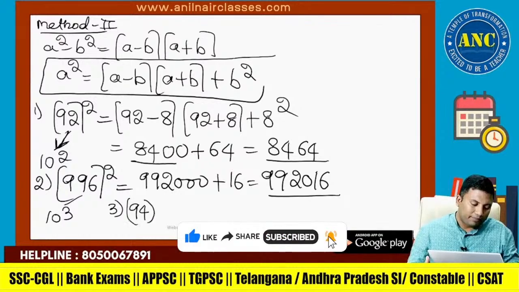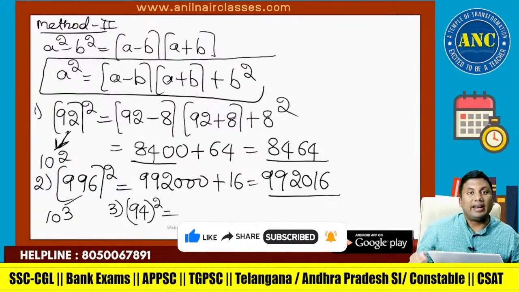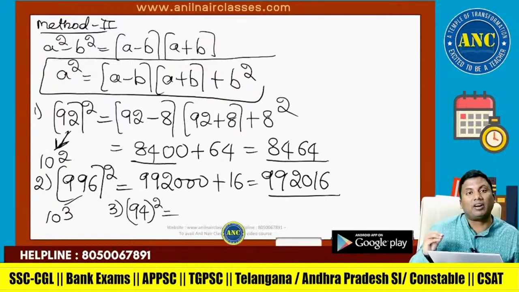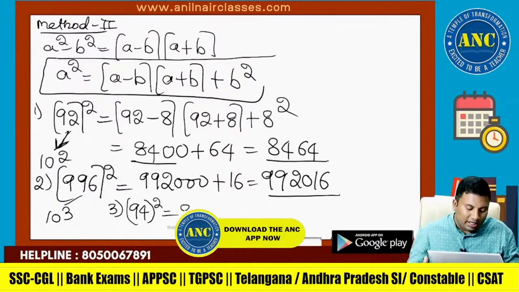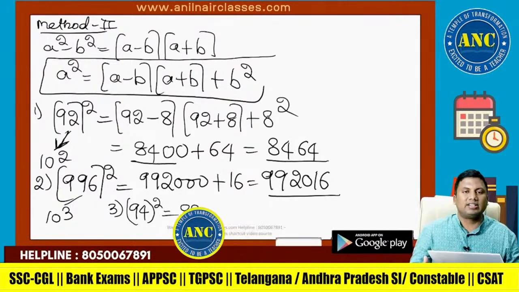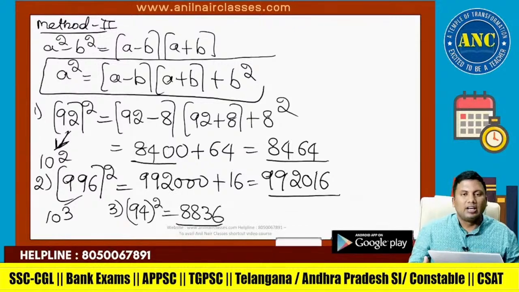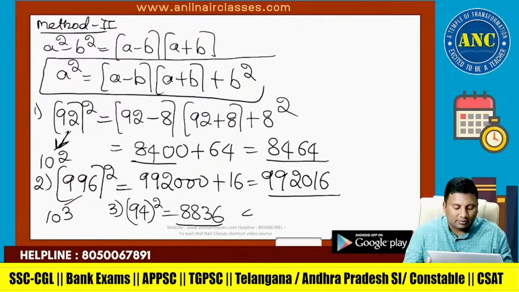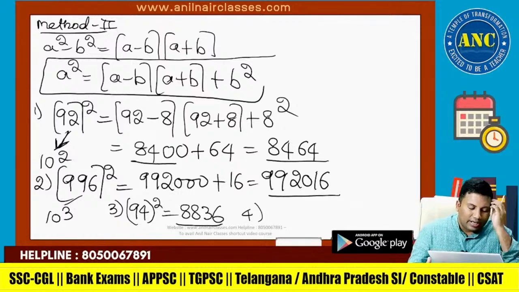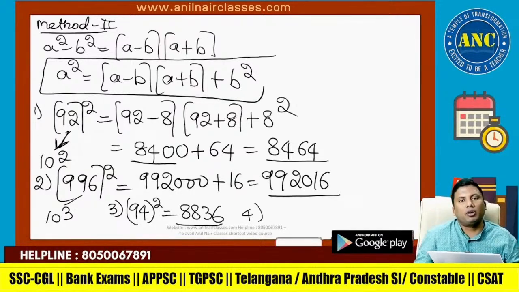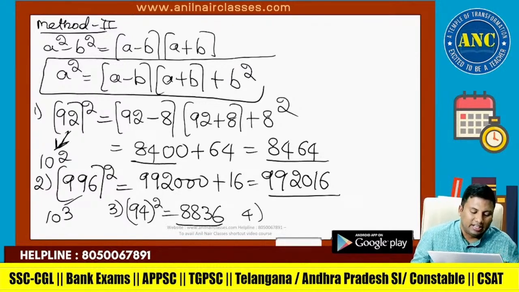94 square. 94 is nearer to the power of 10, that is 100. 94 minus 6 is 88. Into 100 is 2 zeros. 6 square is 36. Directly you will get this answer. 94 minus 6 is 88, 6 square is 36, so 88, 36.